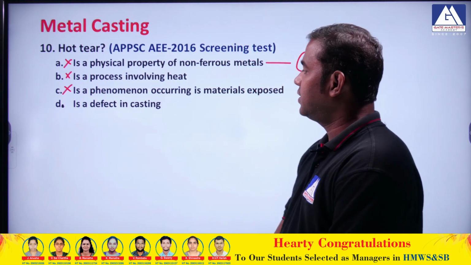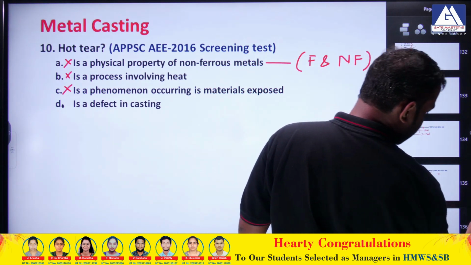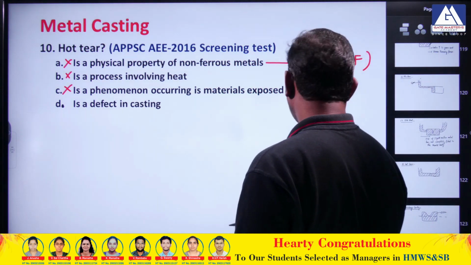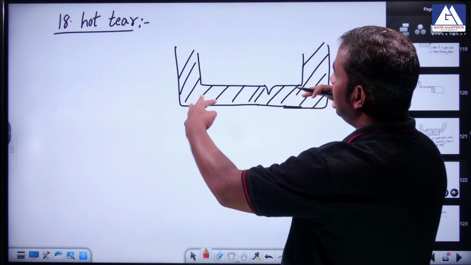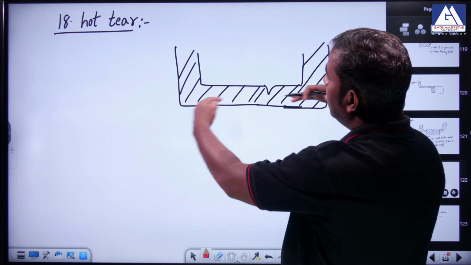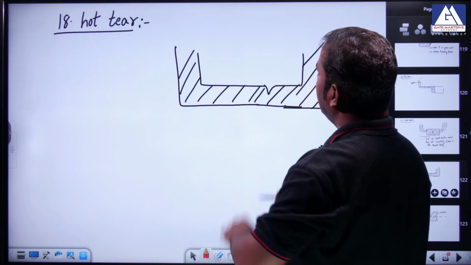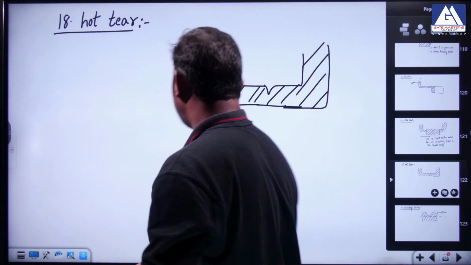Obviously this is a defect in casting, but just recall the slide in the previous class where we discussed hot tear. Okay, hot tear occurs when you pour the liquid molten metal. Because of improper solidification, what will happen is that they will develop a bulk buckle inside the material itself. So this is a hot tear.